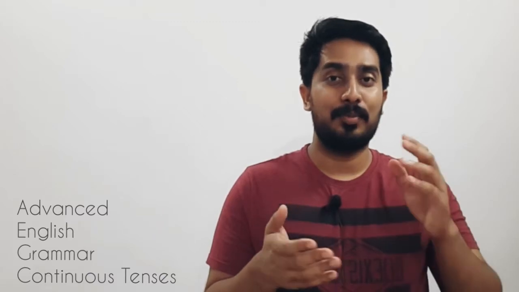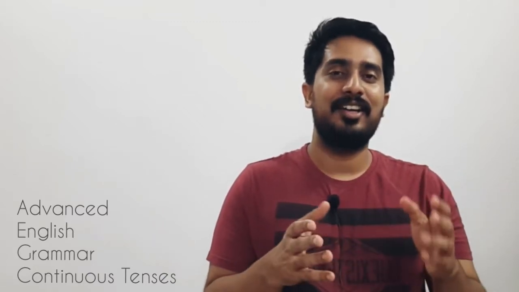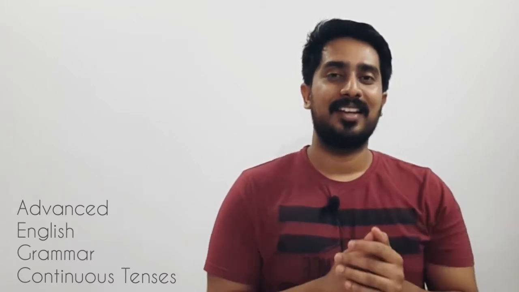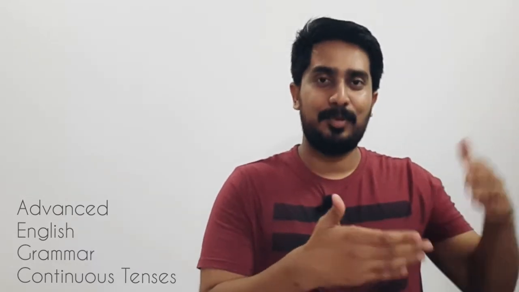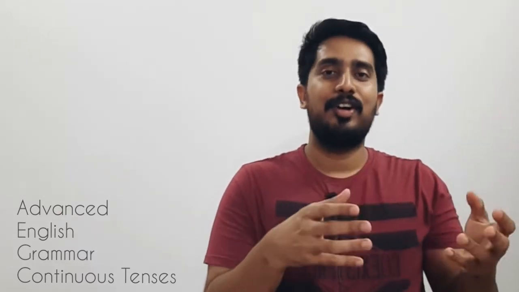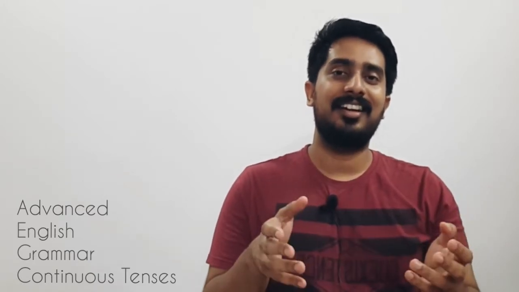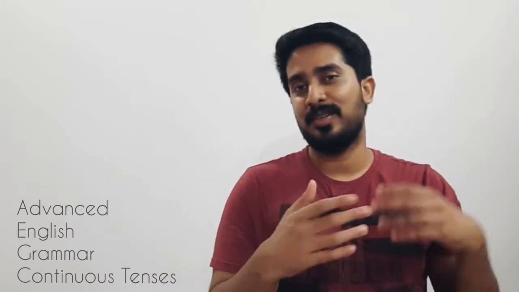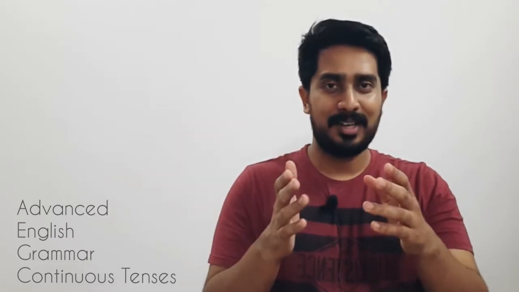Continuous tenses or progressive tenses help us identify activities which are ongoing or which are in progress or are progressing. That is something that is happening, ongoing, or it is in progress. So to refer to these kinds of activities, we use continuous tenses. So just like we had discussed earlier, we would have present continuous, past continuous and future continuous. So earlier we had simple past, simple present and simple future.